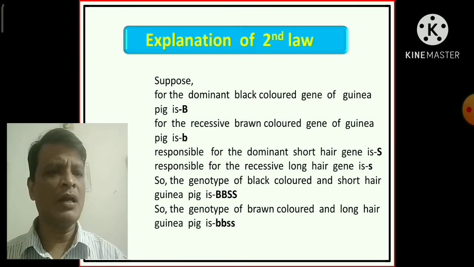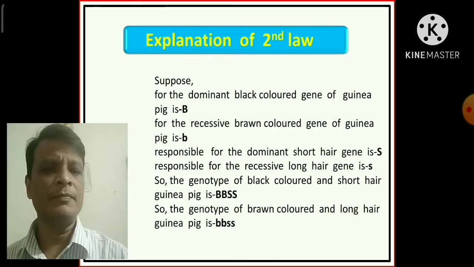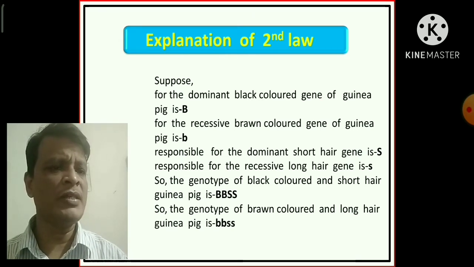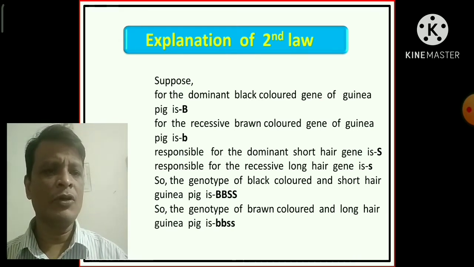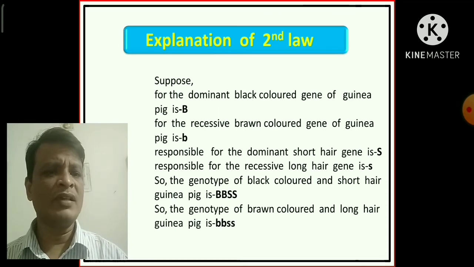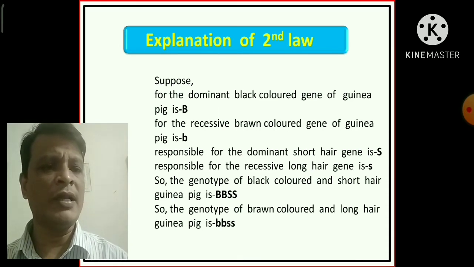The recessive brown color gene of guinea pig is small b, because brown color is recessive. The dominant short hair gene is capital S, because short hair is dominant over long hair, and the recessive long hair gene is small s.